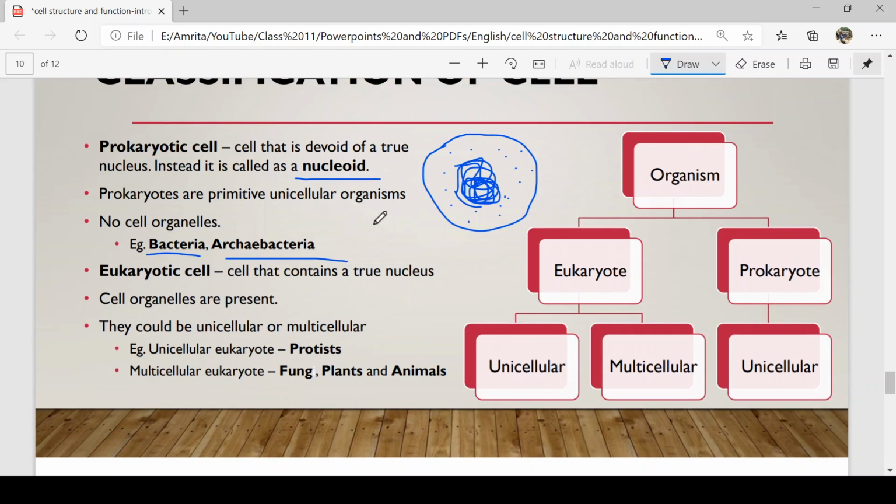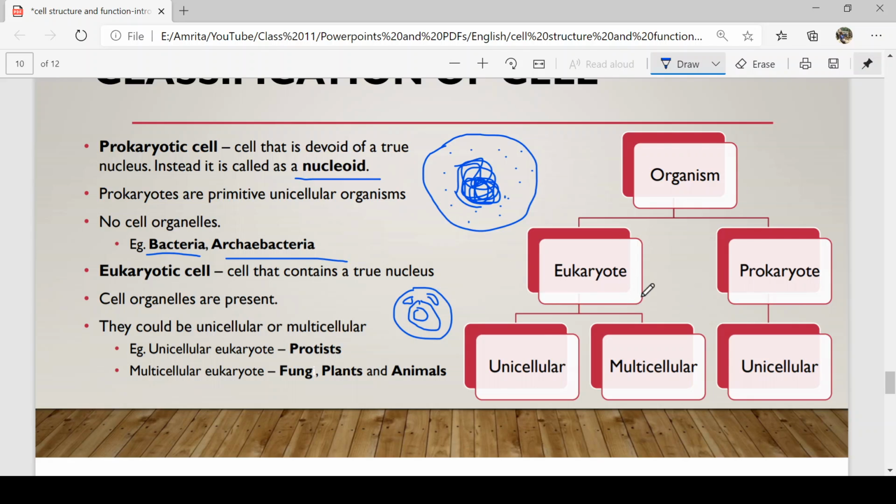Now coming to the eukaryotic cell, the cell contains a true nucleus. So you have a cell, there will be a nucleus and the nucleus will be covered by a nuclear membrane. This is what is called a eukaryotic cell, or true nucleus. And apart from this, there will be different cell organelles. There will be ER, Golgi, mitochondria, lysosomes, all the other cell organelles.